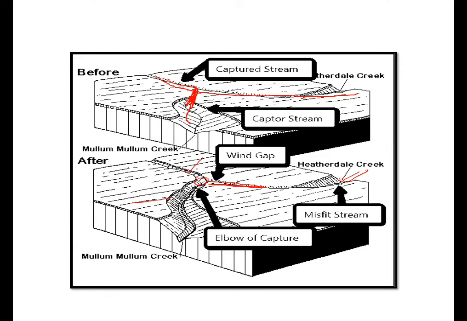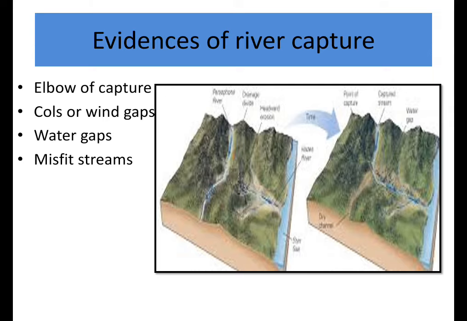This place where both the rivers join is called the elbow of the stream, but here a gorge which is formed by the headward erosion of this captor stream is called the water gap. So these are some of the terminologies you have to understand. Next, some evidences of river capture.